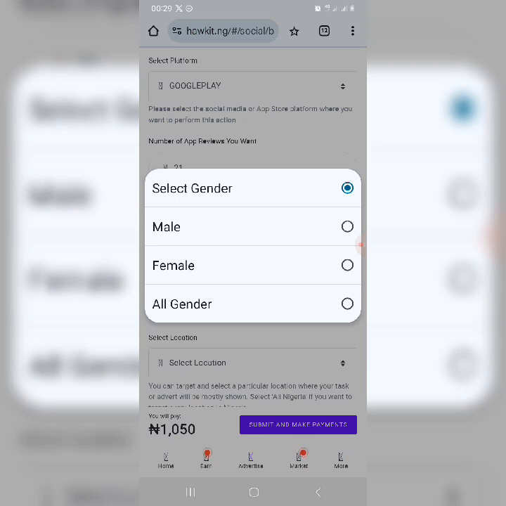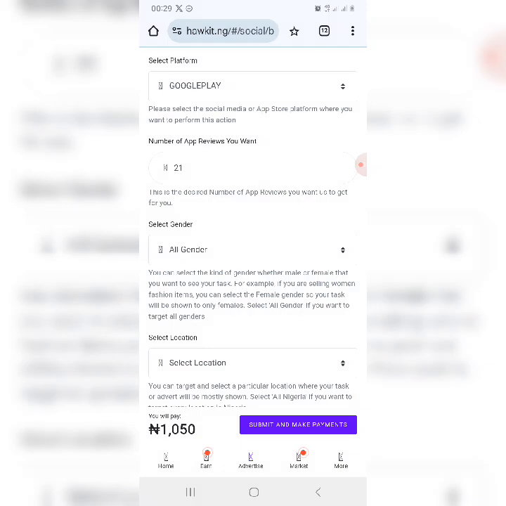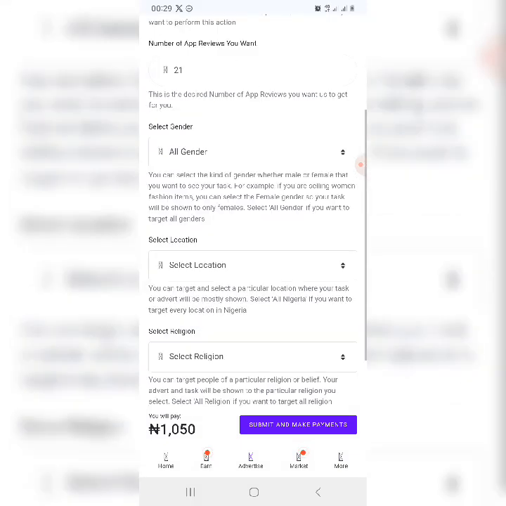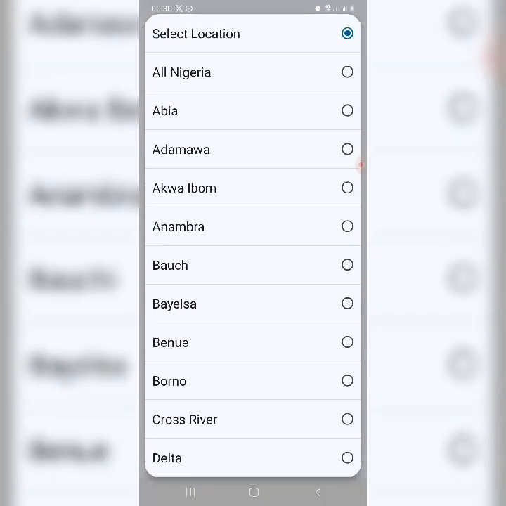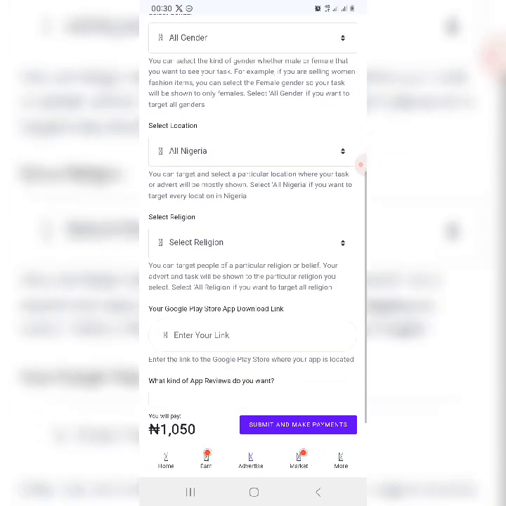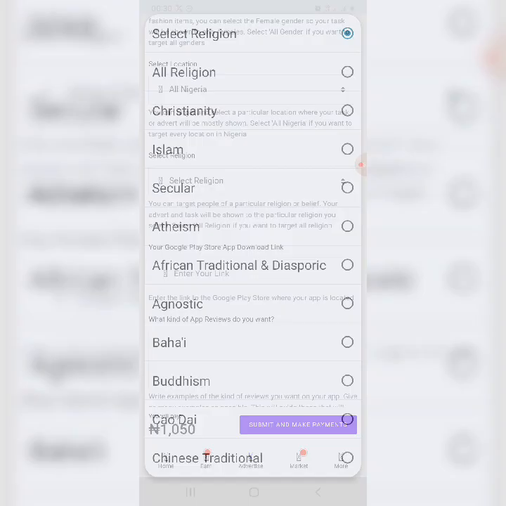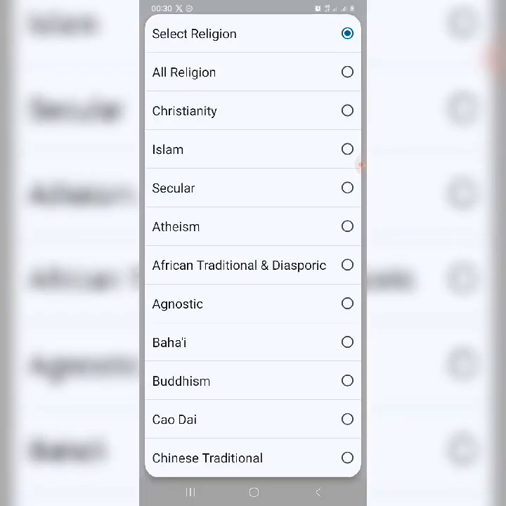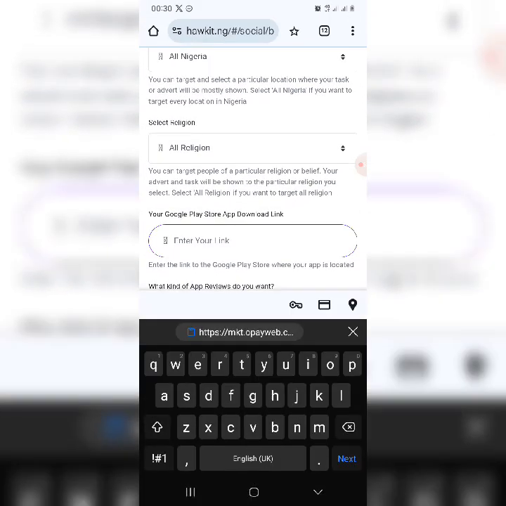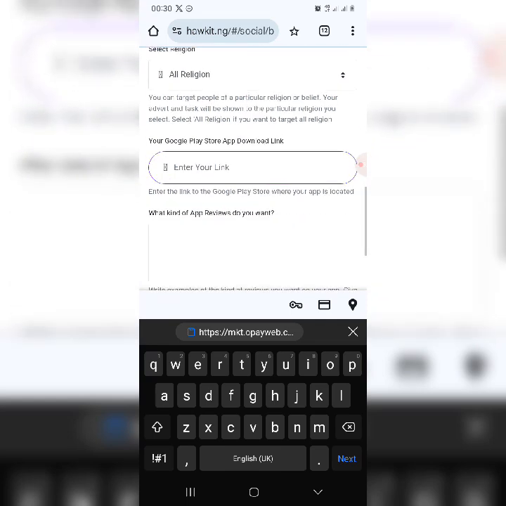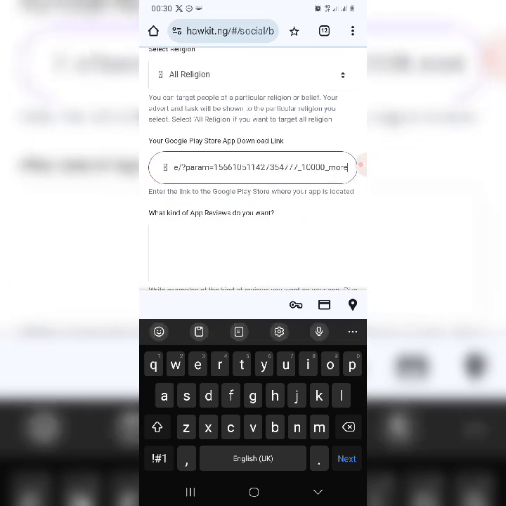Gender, so is it female? I want all gender. And location, I want all Nigeria. And religion, I want all religion, right? All religion. So the referral link of the Opay is here, right? That's it, and I've put it there.